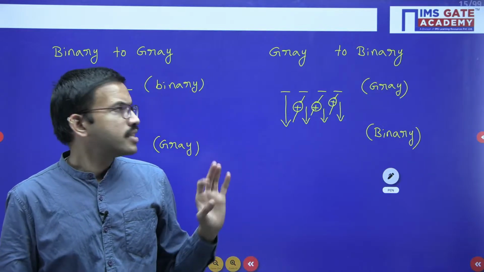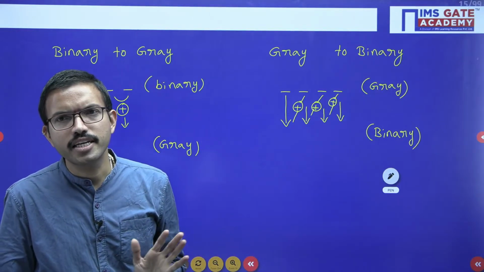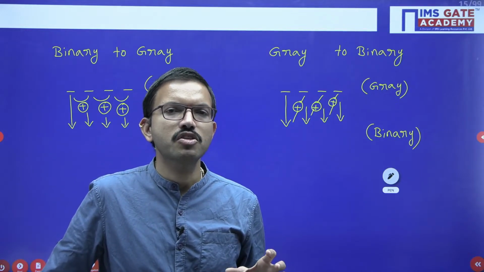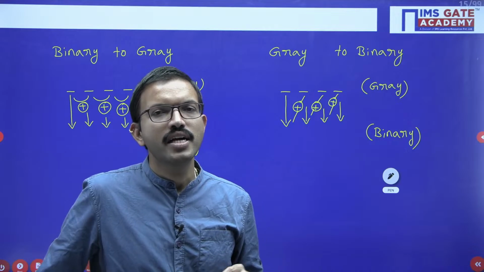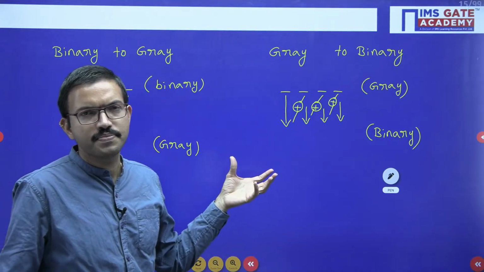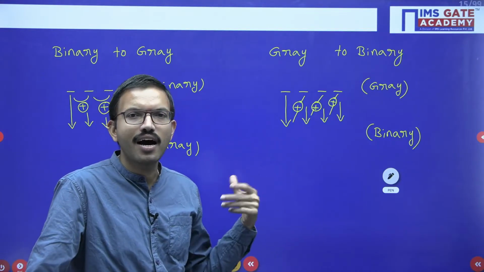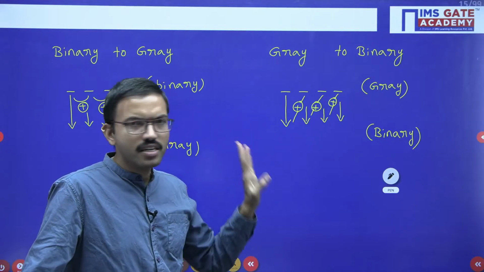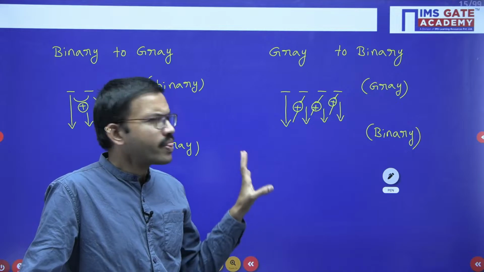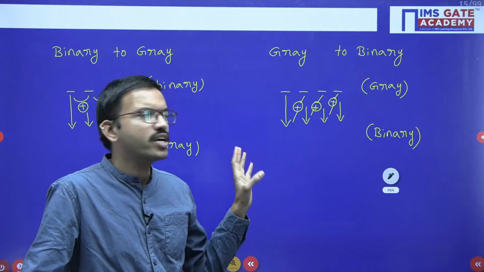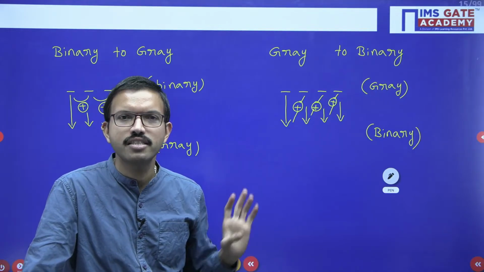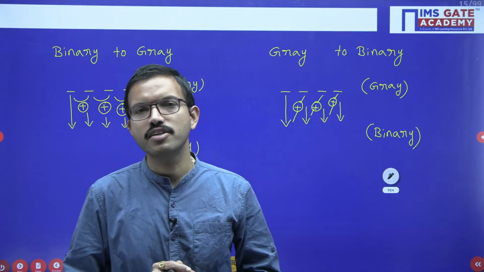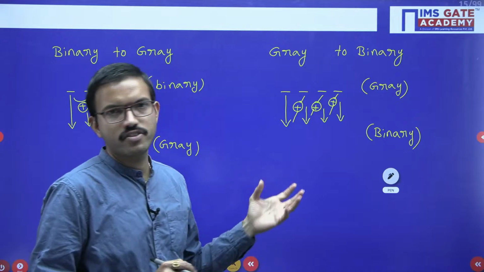Even this concept of binary to gray or gray to binary, if they want to frame a question, they can frame it in the combinational circuits chapter. They will give one circuit and ask you to identify the circuit. In that, whatever codes or number representations you have learnt in the first chapter, based on those conversions they will give the circuit, and at that time you can verify like that.